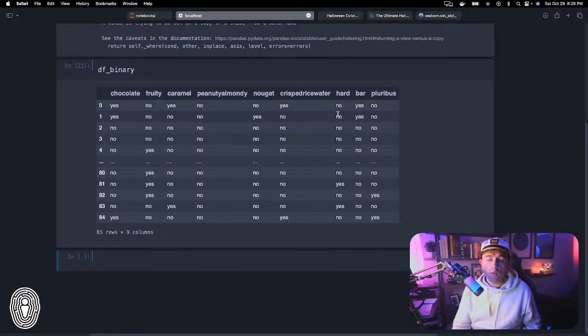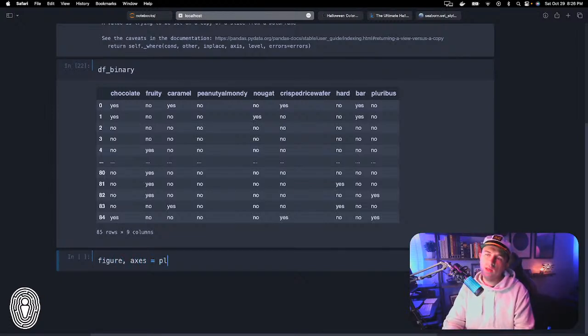So now what I want to show you is how to create a grid of different visualizations. The way that we do that is we're going to use the underlying matplotlib to create some subplots, and then we're going to create all these different count plots as one giant thing. So the first thing that we need to do is create the actual subplots. We're going to call this figure, axes equals plt.subplots.